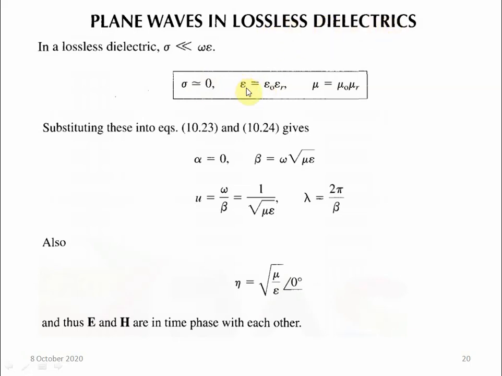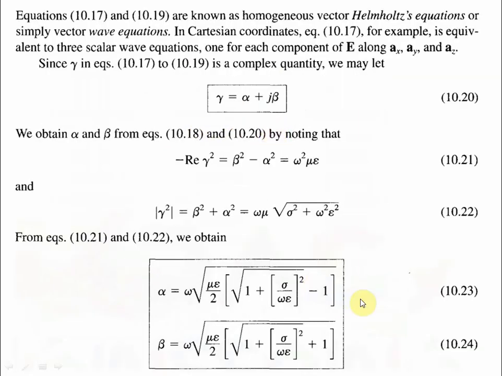Then epsilon can be written as epsilon 0 epsilon r, because the permittivity is always equal to absolute permittivity multiplied by the relative permittivity, and this relative permittivity will be the relative permittivity of this lossless dielectric. Again, permeability mu can also be written as mu 0 mu r. So if we substitute these values in equation 10.23 and 10.24, what is this equation? This is the equation of alpha and beta. So the real and imaginary terms, we have got alpha equal to this and beta equal to this.